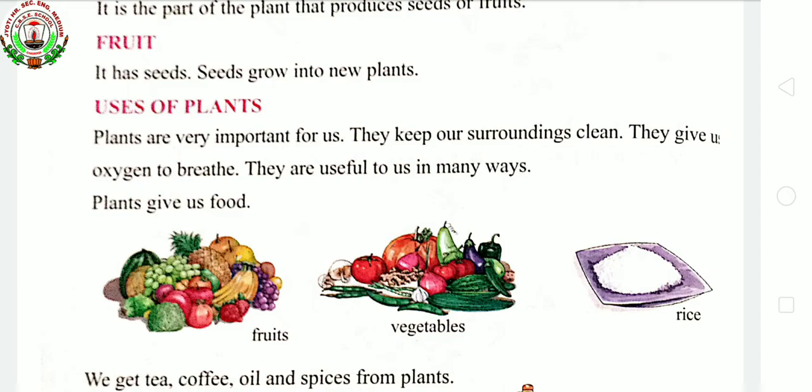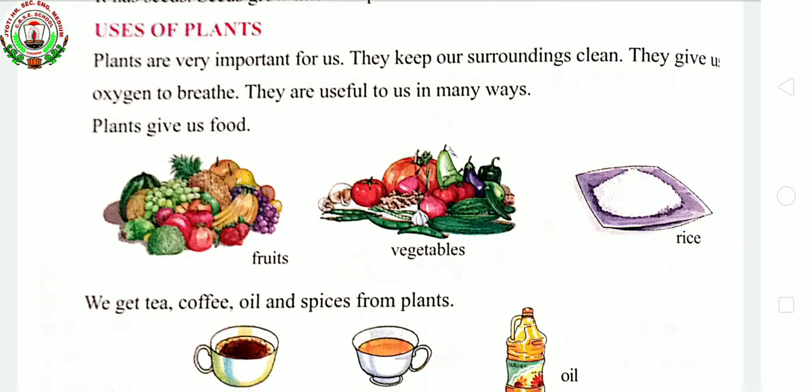Groundnut, coconut, walnut, cashew nuts, what are they? Every child loves to eat them. So those are the nuts which we get from the plant. Next, we get tea, coffee, oil and spices from plants. So children, we get certain kinds of drinks from the plant, such as tea from the tea leaves, and coffee which we drink comes from the seeds of the coffee plant. Yes? And sugar from the stem of the sugarcane.